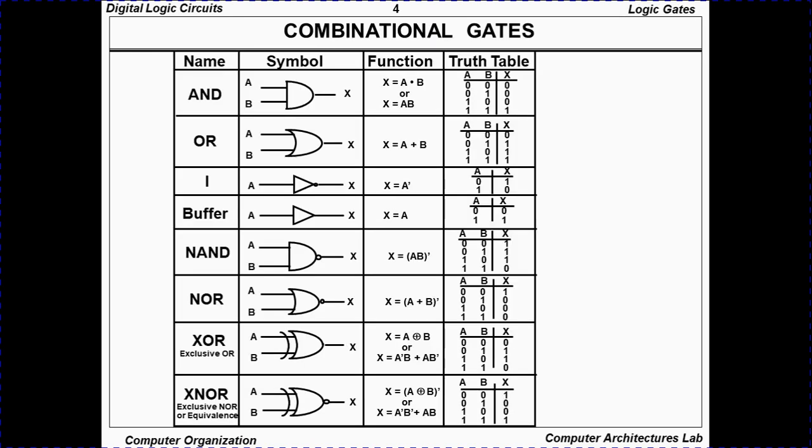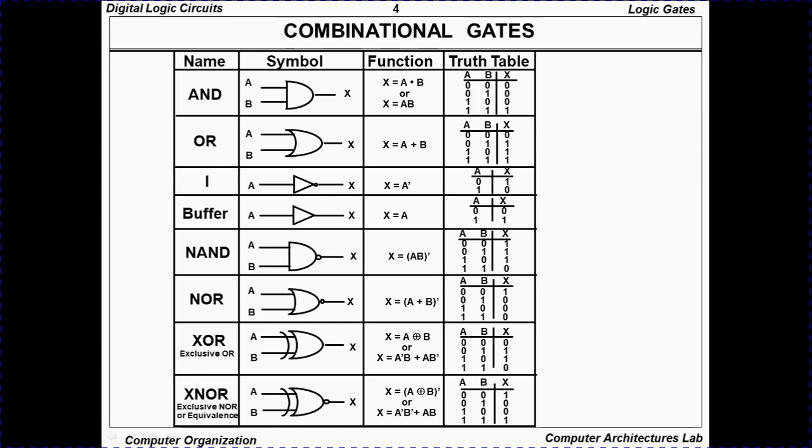So we have these gates. The basic logic gates are, first, the AND gate. Here you can see that we have two inputs, A and B, and the one output is X. The symbol is this, and the function is X = A dot B, or X = AB. In the truth table, if both the inputs are true, then it gives true. In other words, if both inputs are 1, then it outputs 1, otherwise 0.